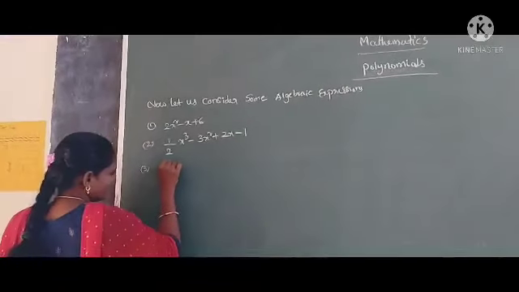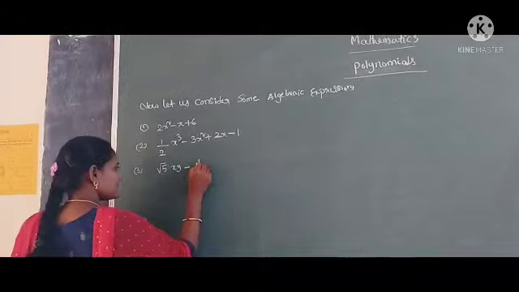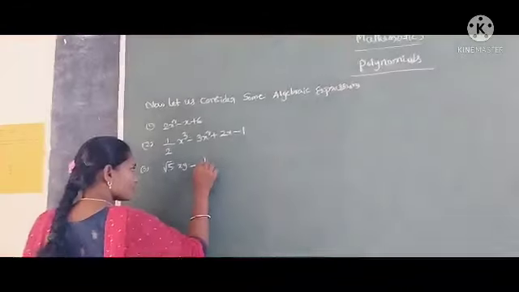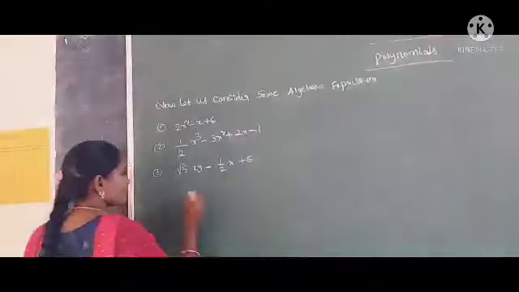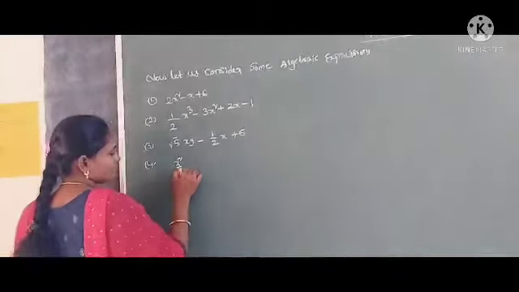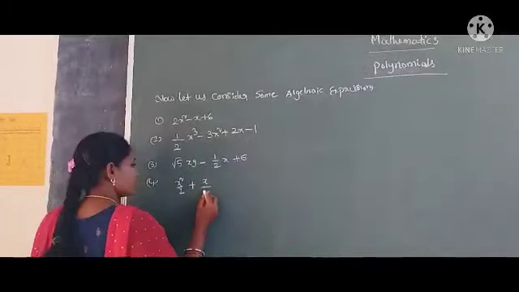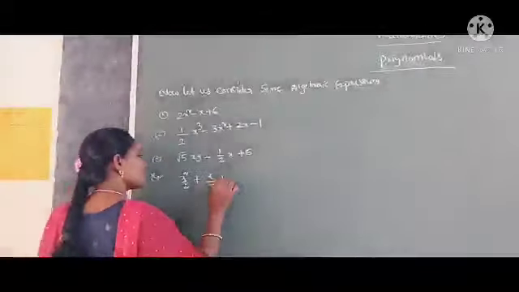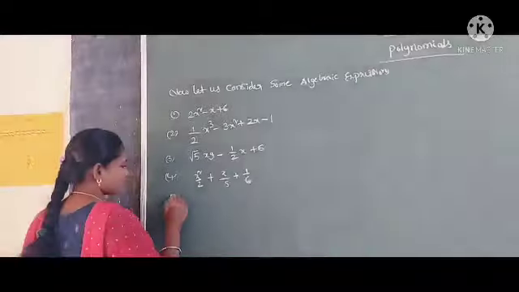Third one: root 5 xy minus 1 by 2 x plus 6. Fourth one: x square by 2 plus x by 5 plus 1 by 6.